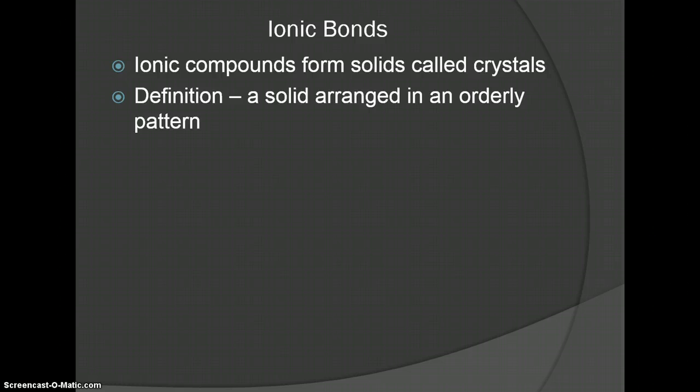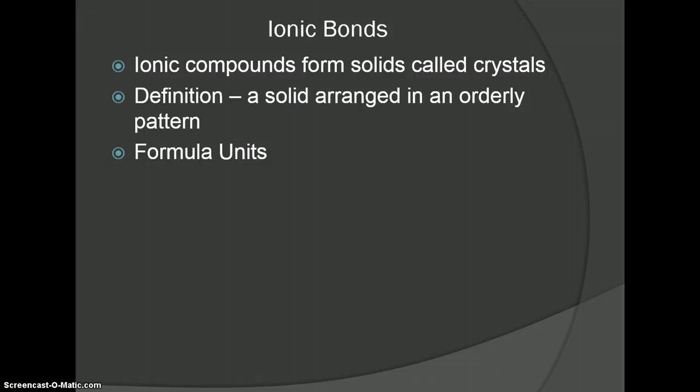But that's basically what it is, and they can be a one-to-one pattern, like you had sodium and chlorine were arranged in a one-to-one pattern, and they kind of arrange themselves in that very orderly structure, or they can be arranged in a 1-to-2 or 1-to-3 pattern, or a 2-to-3. It depends, and we'll look a little bit more closely at that.